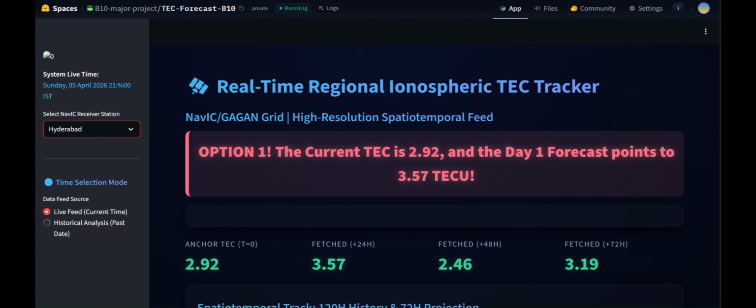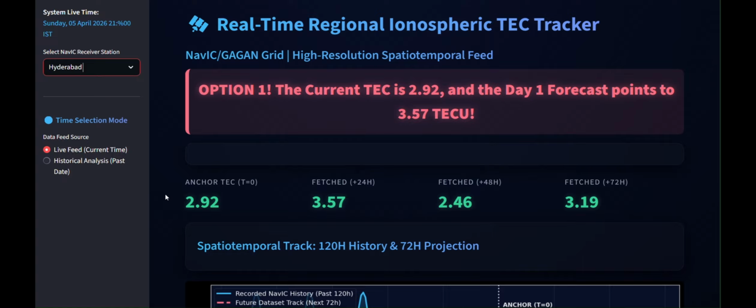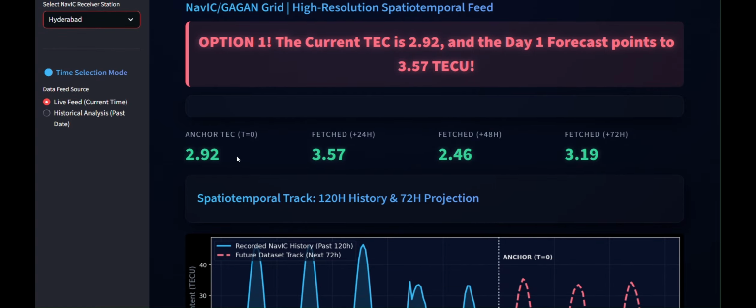This is our project's UI. Here we can select two cities, that is Hyderabad or Bangalore. We can see that the current predicted TEC value is up to 2.92 and the day 1 forecast points up to 3.57. The anchored value is 2.92 and the data is fetched up to 24 hours, 48 hours and 72 hours in advance.